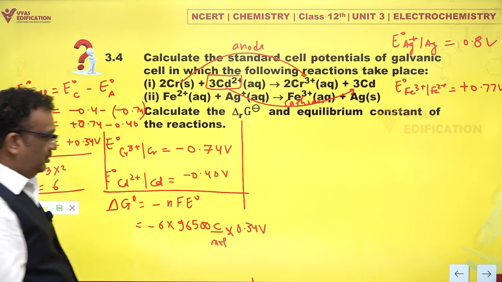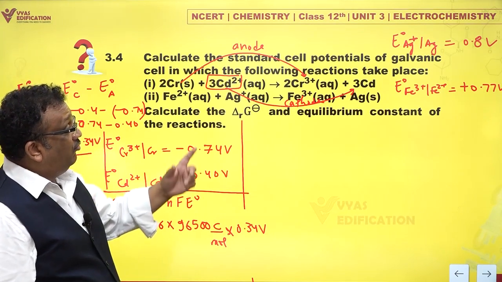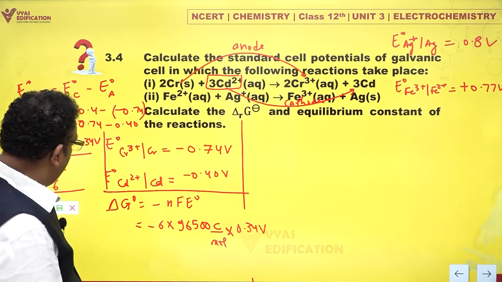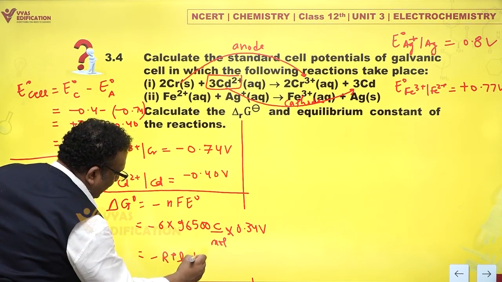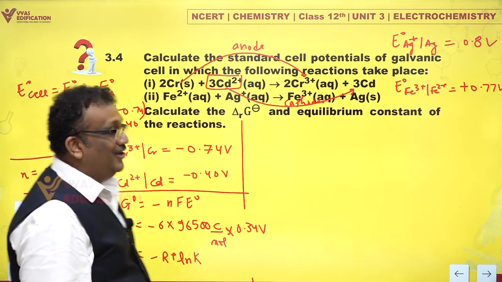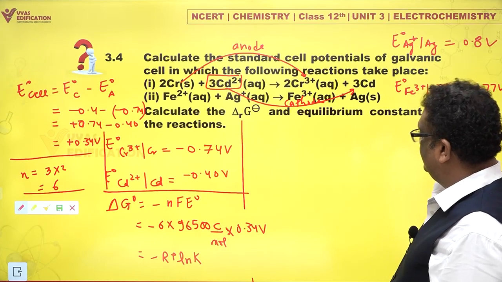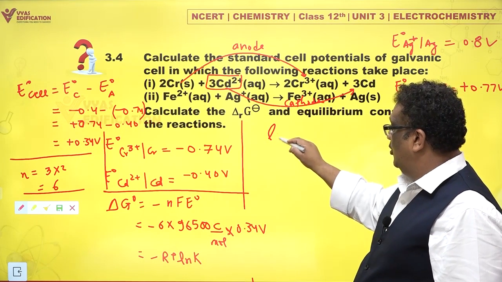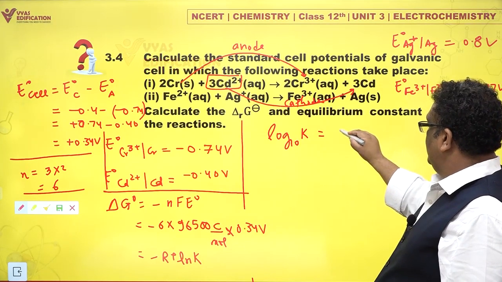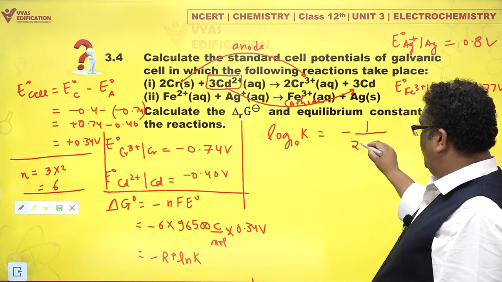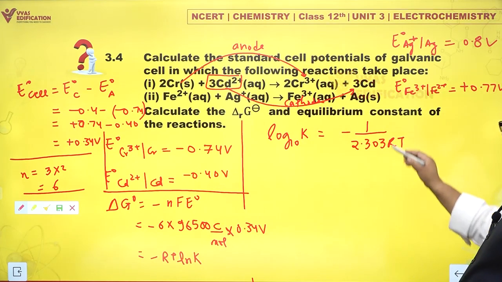I'll do that for you, of course, but then this is delta G naught. What about the equilibrium constant? Delta G naught is also equal to minus RT ln K. So can we find out K from here? Of course we can. And what is that K? Log to the base 10 of K is minus 1 upon 2.303 RT into delta G naught.